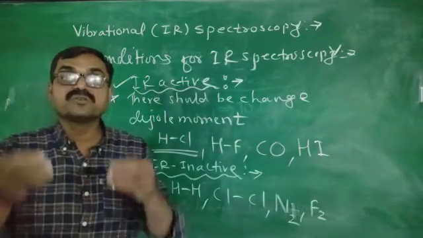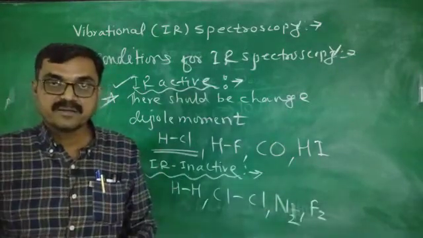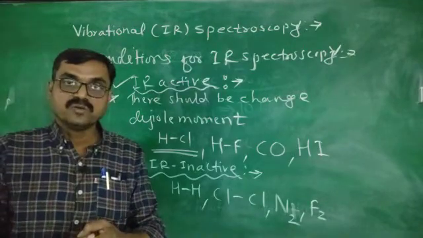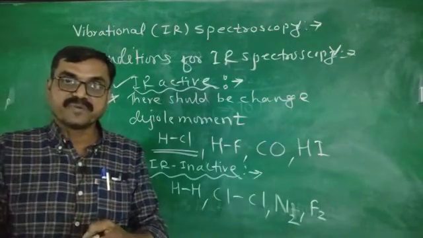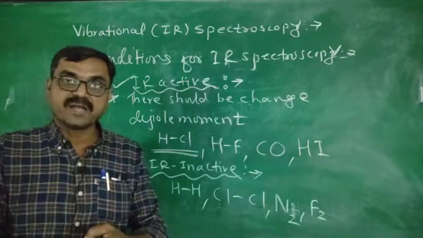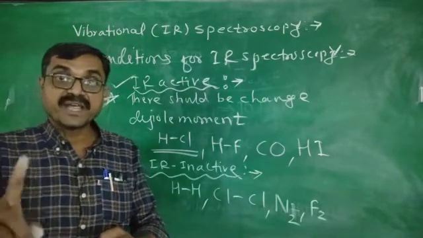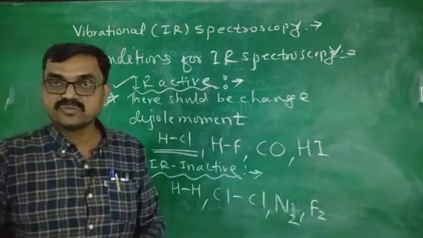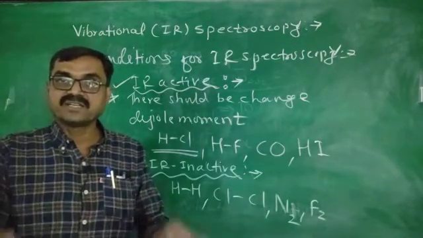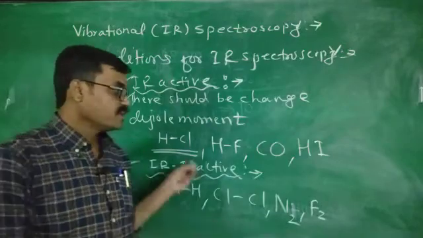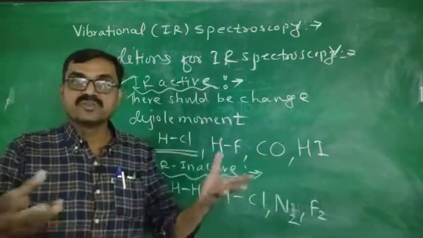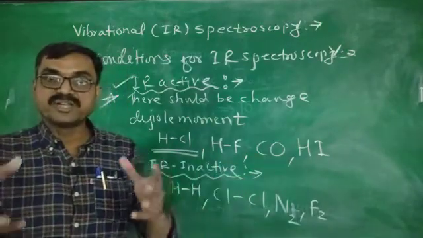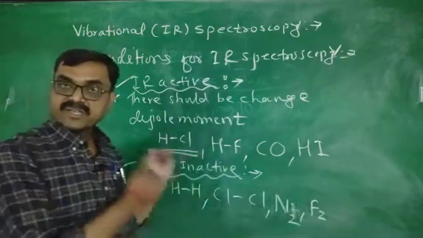But which molecule gives IR spectra? The molecule, after absorption of radiation from the infrared region, must have a change in the dipole moment. Then and only then are such molecules IR active. HCl, HF, HBr, all these molecules, or CO, heteronuclear diatomic molecules, there will be a change in the dipole moment. They are IR active.